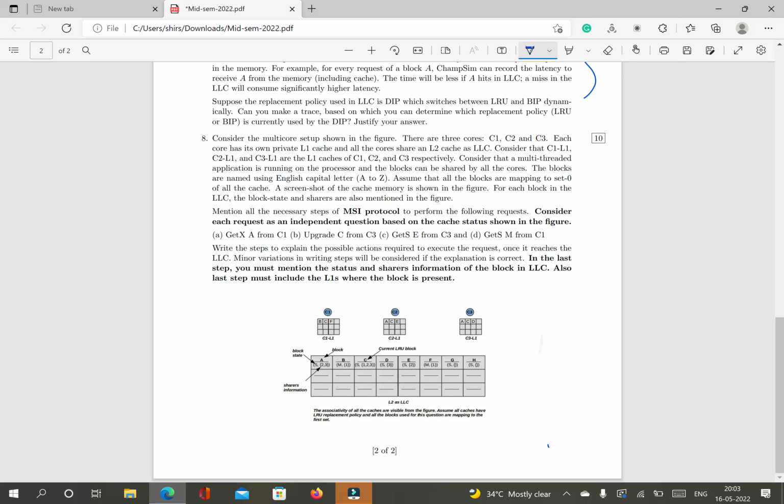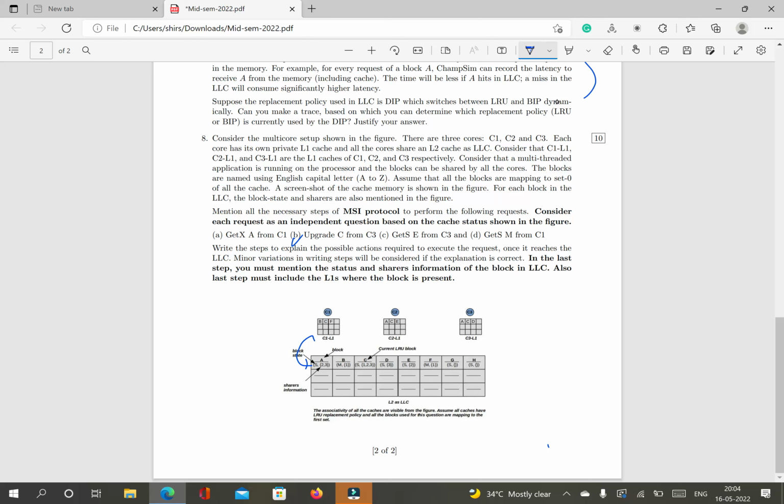So you just need to write some steps for GetX. First, there will be a request here, and then there will be 2 invalidations sent to core 2 and core 3. Once the acknowledgement is received, then you will grant the permission to core 1. Very straightforward. If you go to answer B, for upgrade, there will be a request coming to LLC, but the block is now shared, so there will be an invalidation request sent. Once the acknowledgement is received, then the upgrade request will be given to core 3.